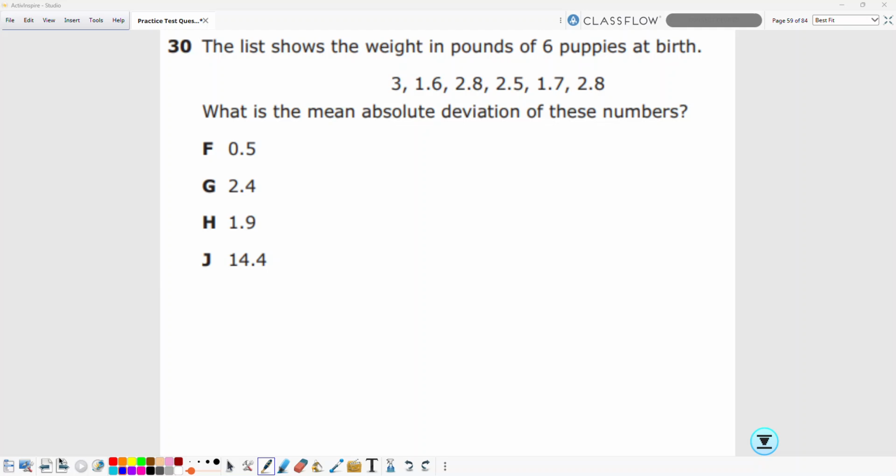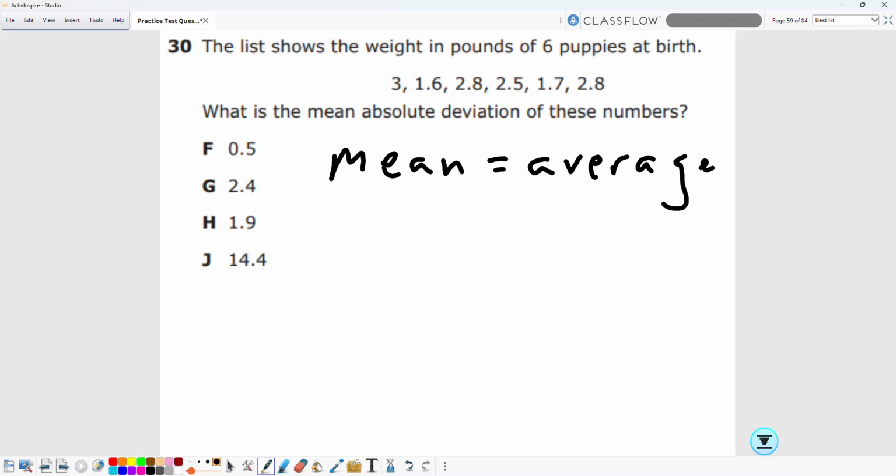Number 30. The list shows the weight in pounds of 6 puppies at birth. What is the mean absolute deviation of the numbers? Okay, so first, you need to determine what is the mean. The mean is just another word for average. What is the average?